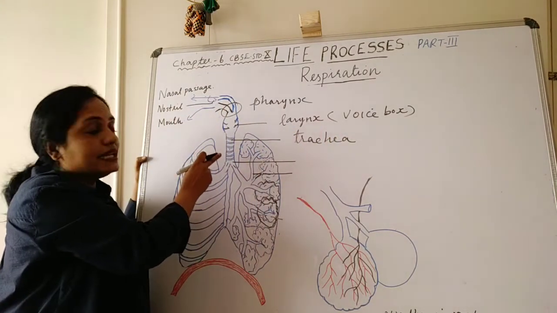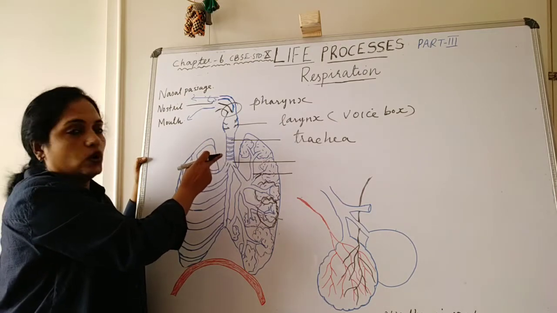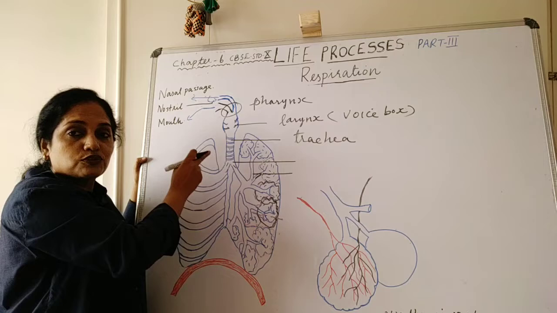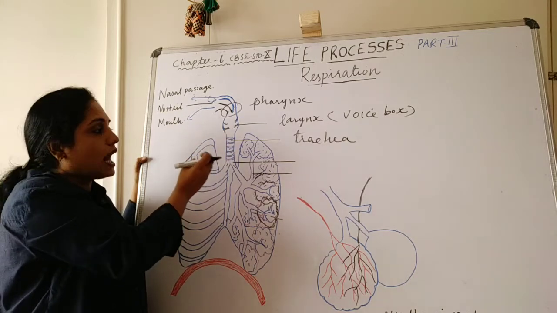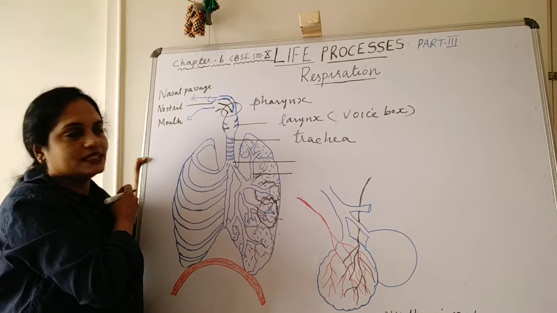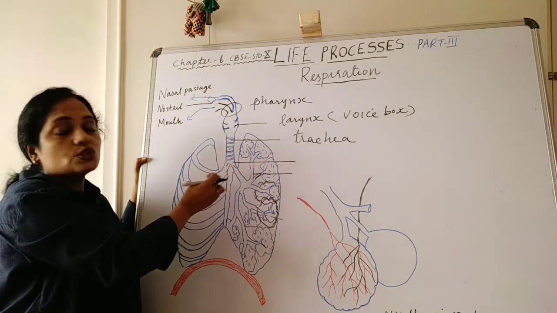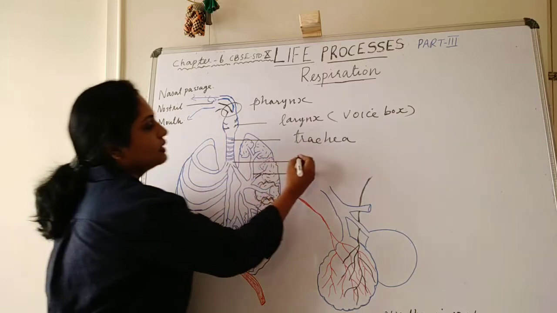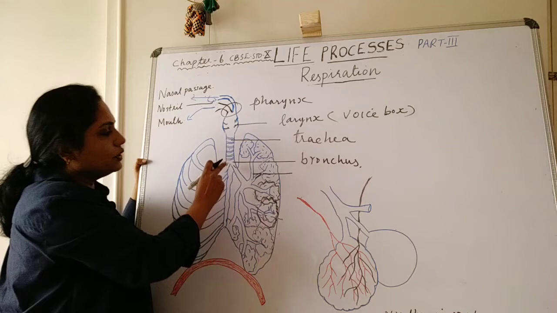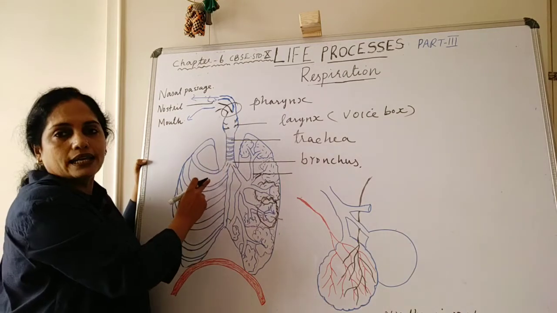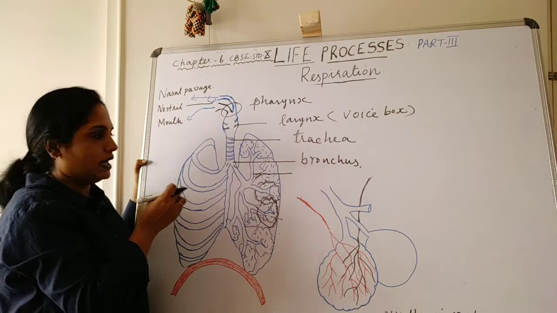Trachea has many C-shaped cartilaginous rings on the wall. What for? These cartilaginous rings prevent the collapse of trachea. Then this trachea continues down into bronchus. Here you can see 2 bronchi. Bronchus is the singular and bronchi is the plural.